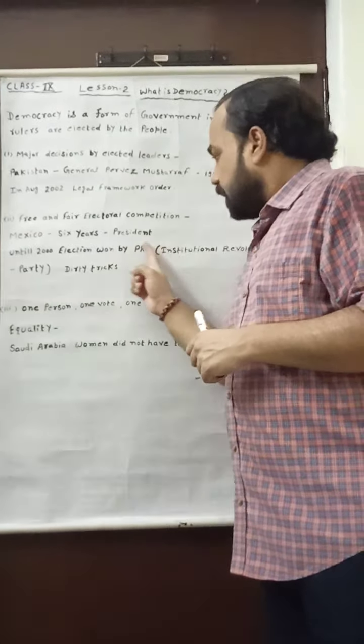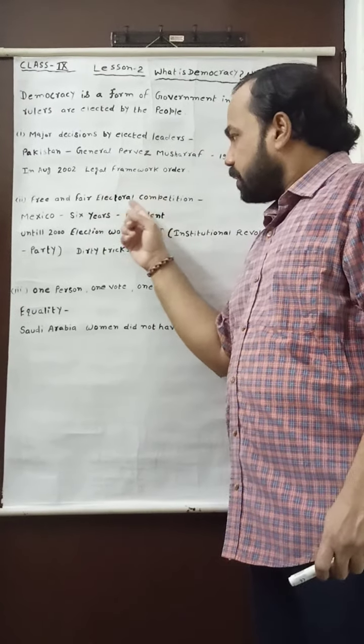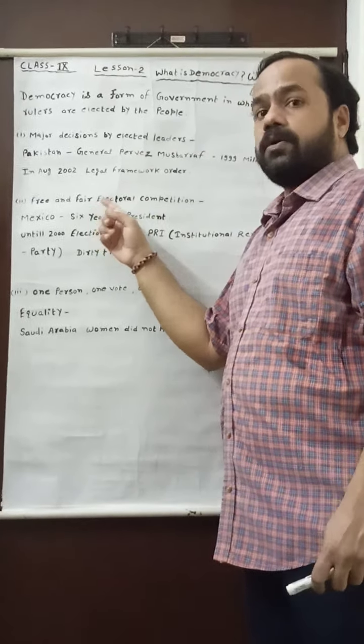And after that, the media was used only for the PRI, and a lot of money was spent by the PRI. My dear student, you can understand that if such dirty tricks are adopted to win the election, then it is not the quality or the merit of democracy.